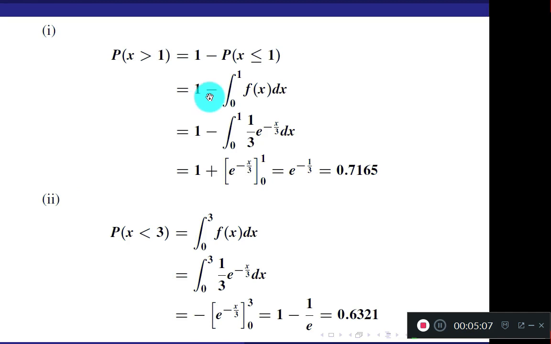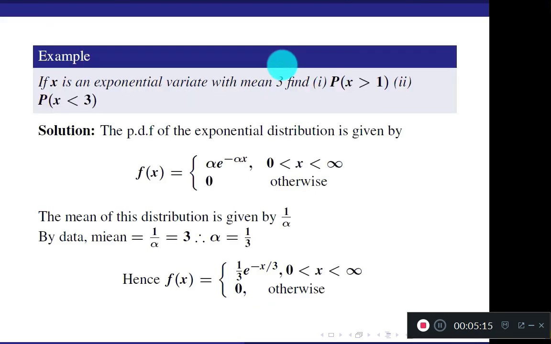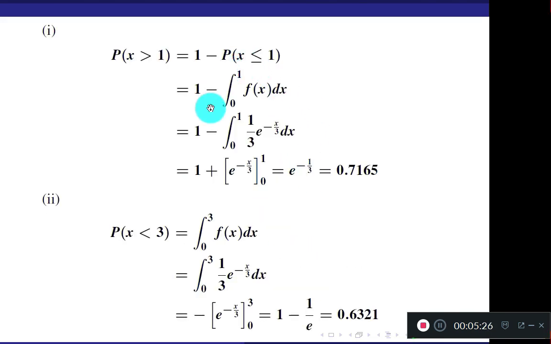Substitute 1 minus p of x less than or equal to 1. Less than or equal to 1, which values are available? You cannot list them, but still it is less than 1, so from 0 to 1 is the meaning. Here the range is 0 to infinity, so less than 1 means only from 0 to 1. So evaluate your integration, 0 to 1 f of x dx, and from 0 to 1 your f of x is 1 by 3 into e to the power minus x by 3.